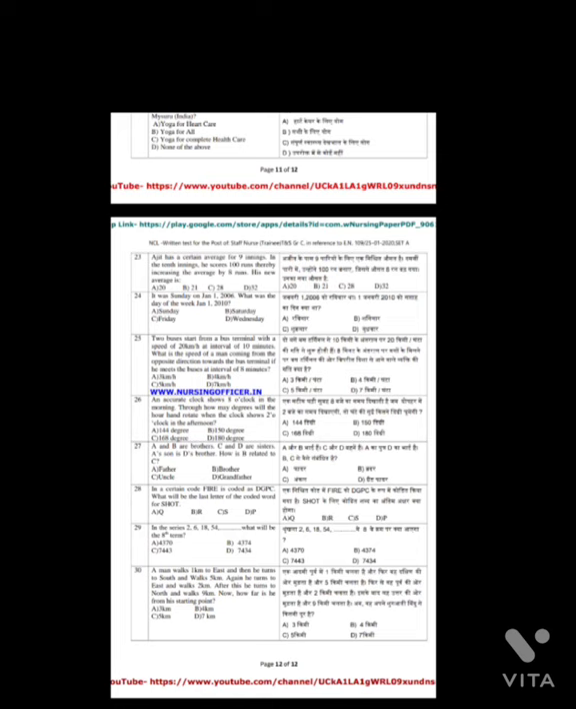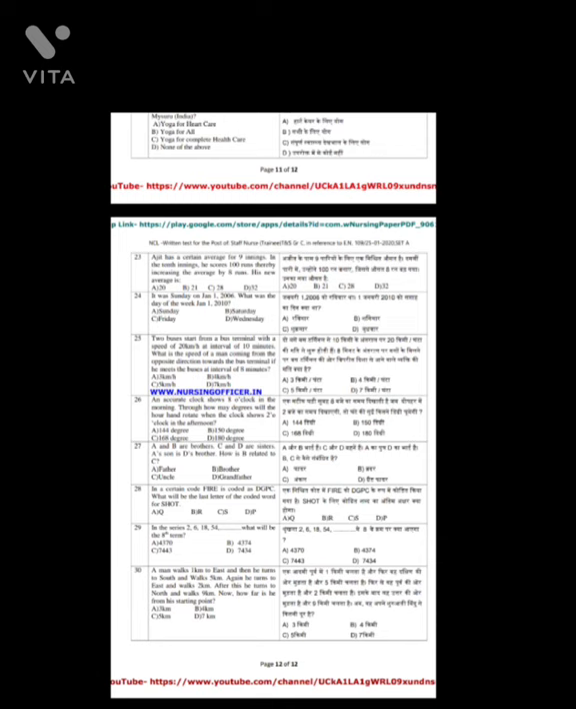Question number 24. It was Sunday on January 1, 2006. What was the day of the week on January 1, 2010? And the answer is option C, Friday. Question number 25. Two buses start from a bus terminal with a speed of 20 km per hour at an interval of 10 minutes. What is the speed of a man coming from the opposite direction towards the bus terminal if he meets the buses at an interval of 8 minutes? And the answer is option C, 5 km per hour.